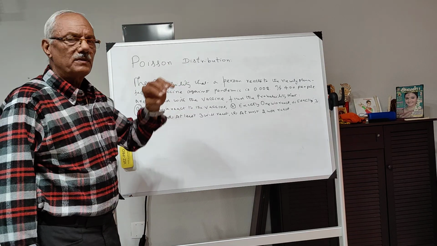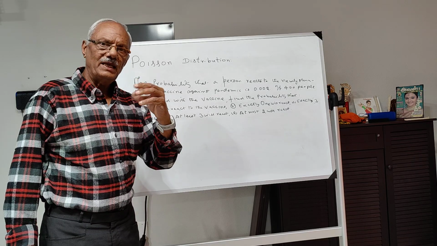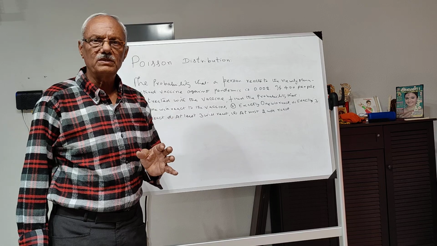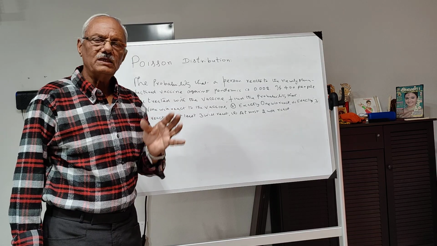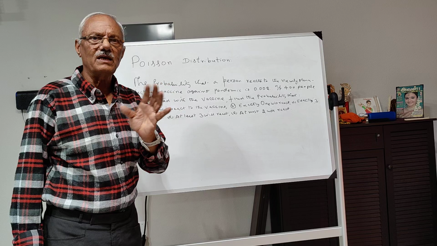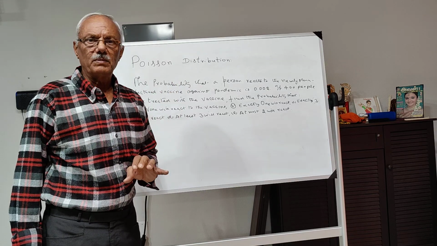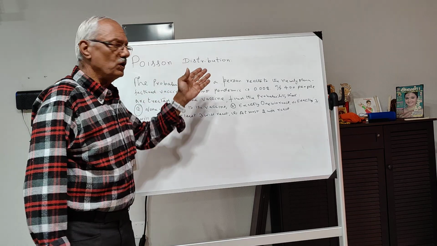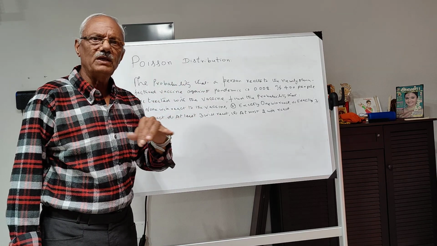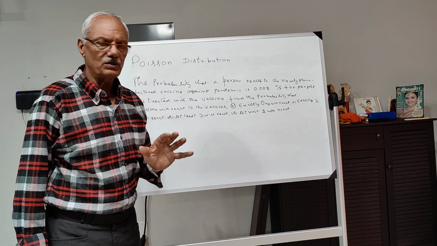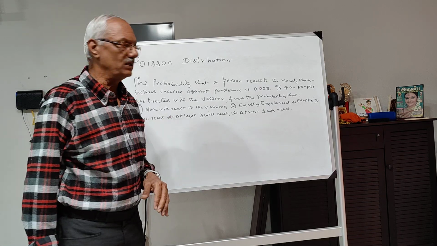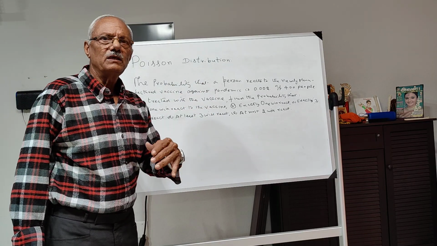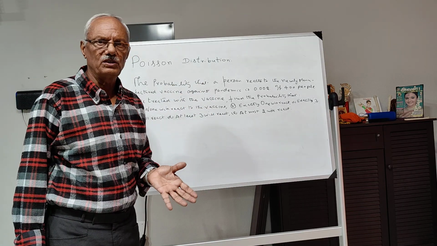Today I will take up the next topic. I have already discussed and done problems in binomial distribution. It is a discrete random variable that follows the binomial distribution. The Poisson distribution is also a discrete random variable. Before doing this problem, let me give a small explanation about what a Poisson distribution is.